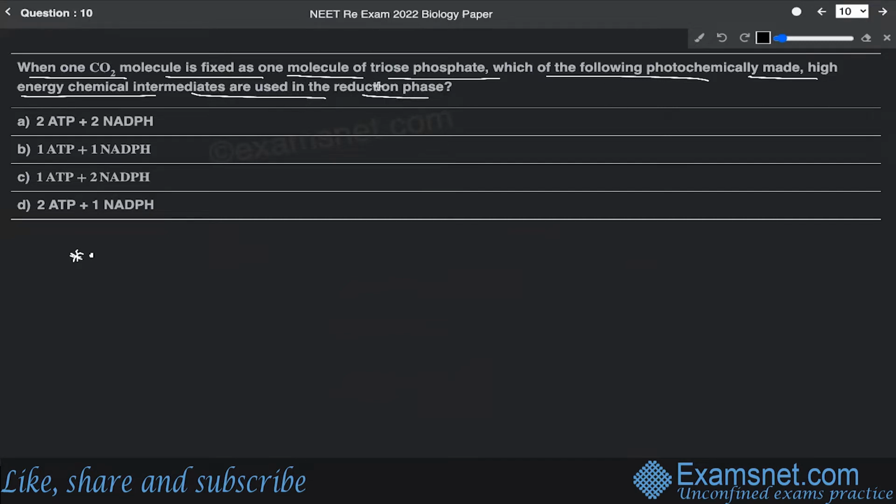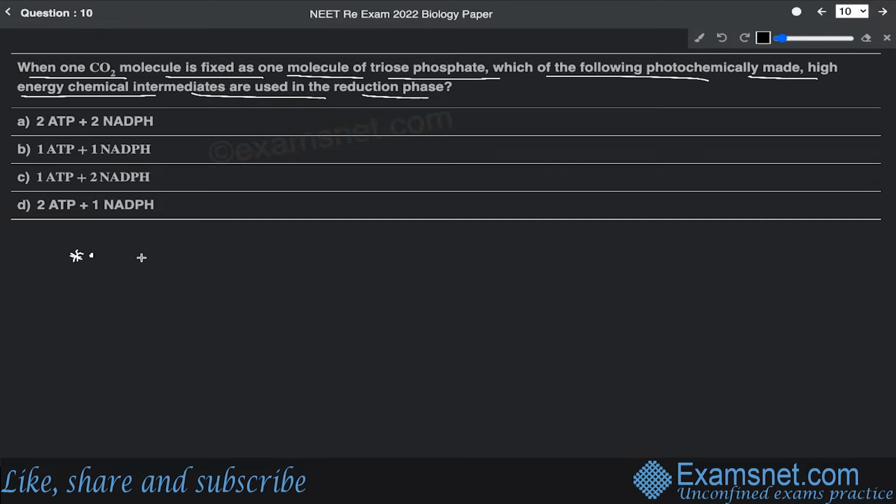For reducing, two things are required: one is ATP and the other is NADPH. If one molecule of CO2 is getting reduced to one molecule of triose phosphate, then definitely two ATPs and two NADPH are required.